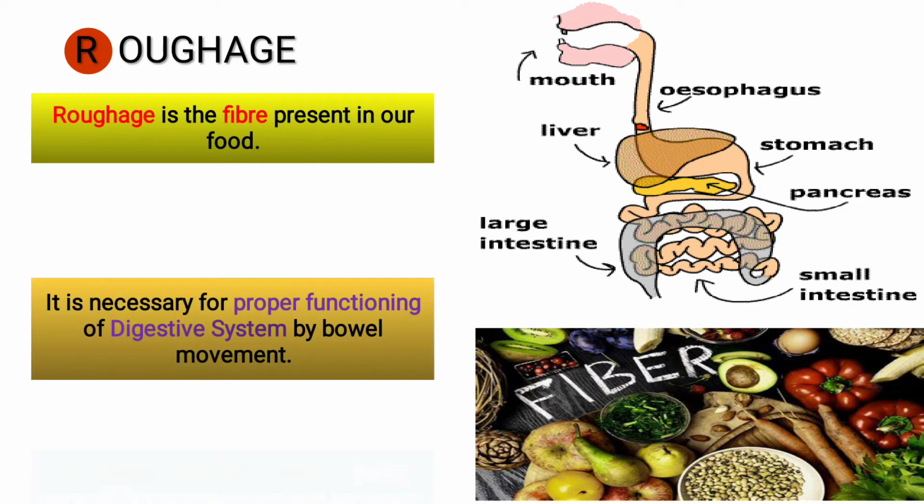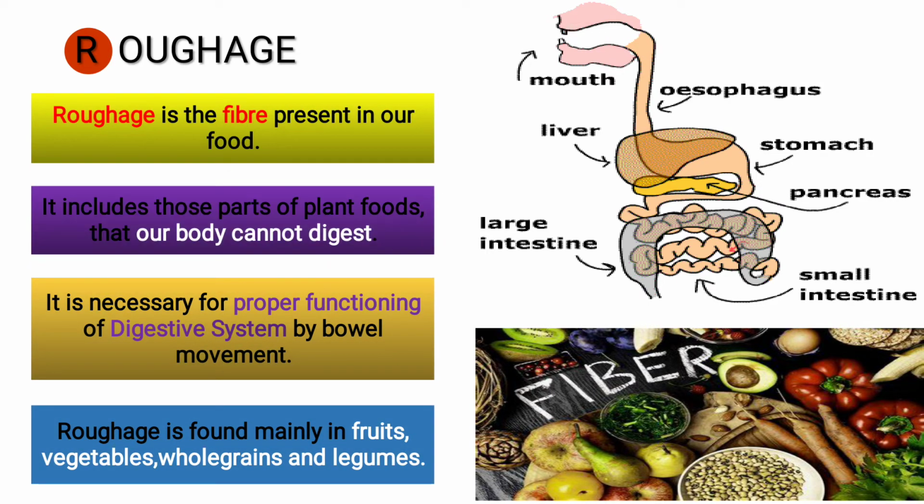Next is the roughage. Now you see in the animated picture it is given. The food is taken in through the mouth and the circular shape is made and it passes to the different parts of the body and it's thrown out. To make the shape, it has to give toughness. So roughage is the fiber present in our food. It helps the bowel movement to pass through the different parts of the body for proper digestion.